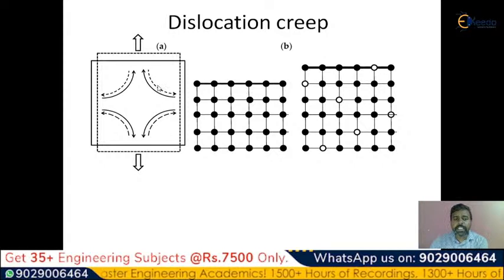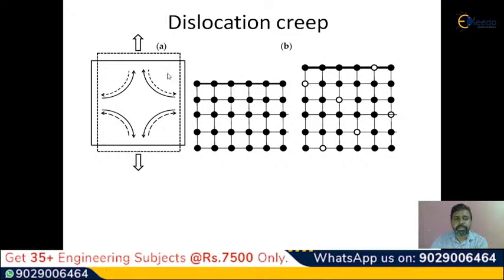In the first stage, when the load is not applied, the structure will be like this. The atoms occupy their own places. There are no dislocations in the initial stage. So when there is no creep, when there is no load on the material, this will be the structure of the material.